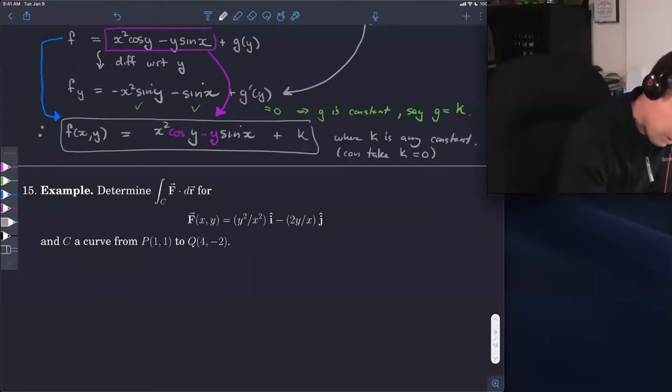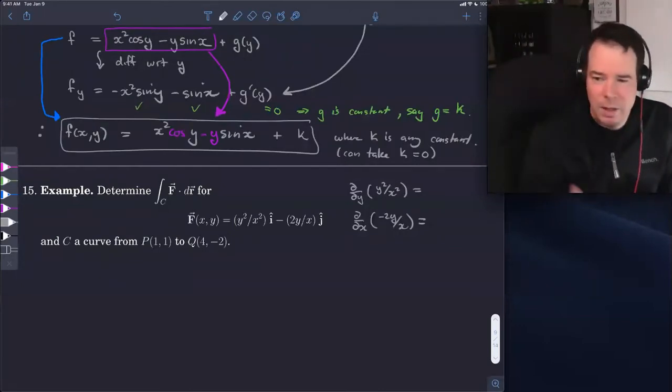So what I would do first is take the derivative of the first component with respect to y, figure out what that is, then take the derivative of the second component with respect to x, figure out what that is.